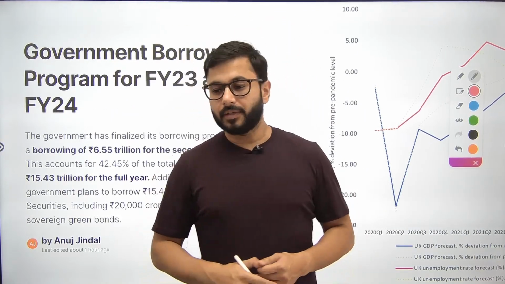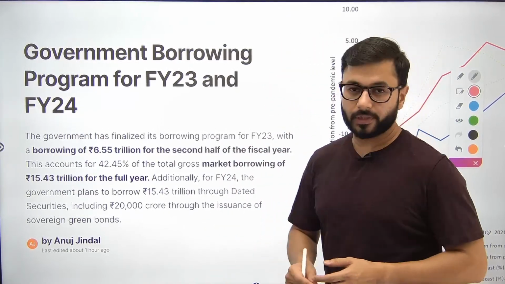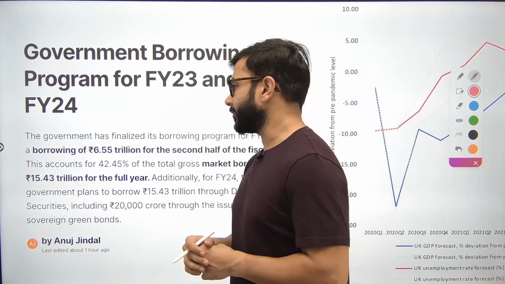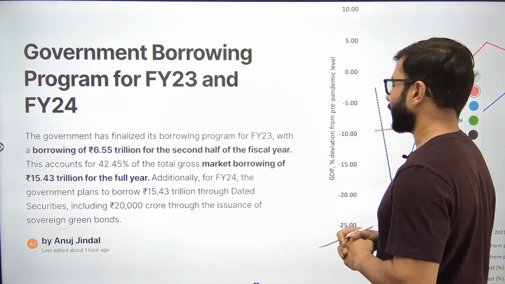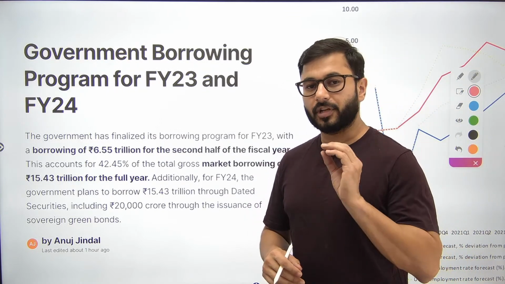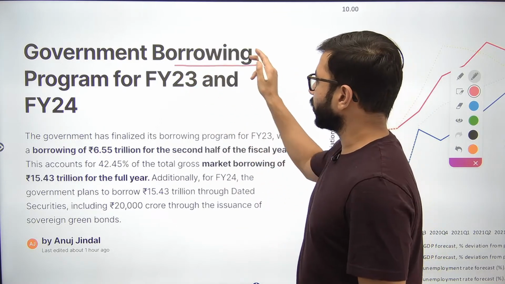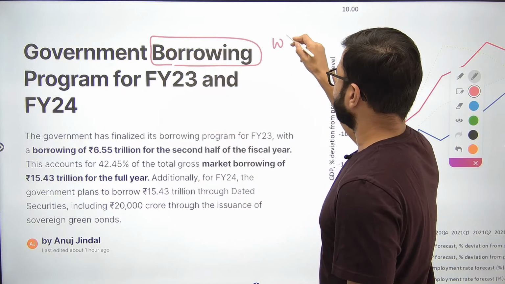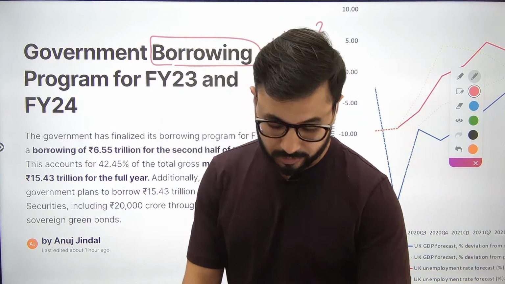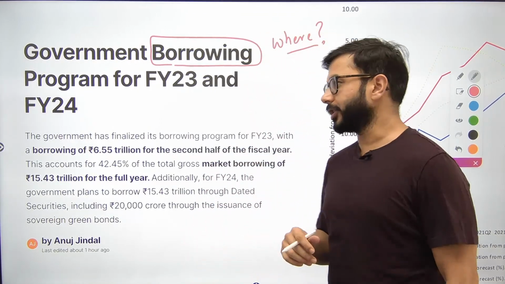Okay. Now, what exactly are we going to cover? Are we going to start our day with? Number one, government borrowing program for financial year 23 and 24. Government का जो borrowing program है वो क्या कहता है? There have been some updates there, and there have been some changes in the way government wants to borrow. अब government borrow तो कर रही है. From where does it want to borrow? From where is it borrowing? That is also an important question that is raised, जो कि आंसर होना चाहिए.